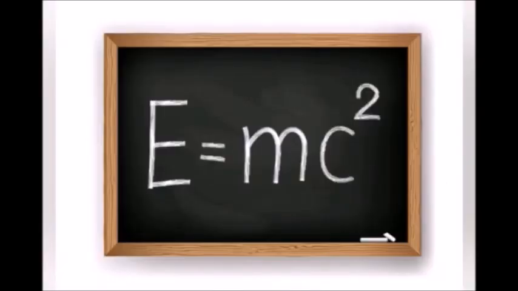Einstein's equation, E equals mc squared. The energy E is directly proportional to mass m. So mass can be easily converted into energy. This is the mass-energy equivalence relationship explained by Einstein. So far we learned John Dalton's modern atomic theory.